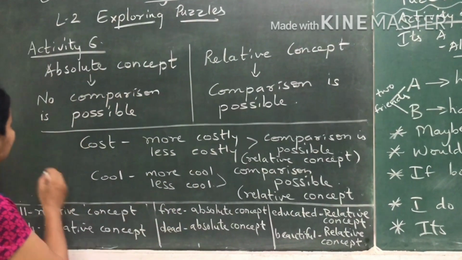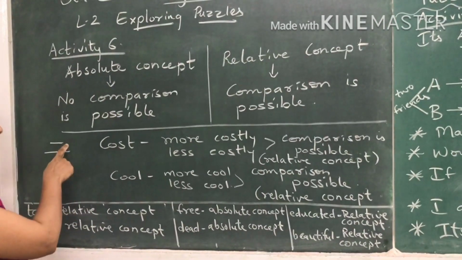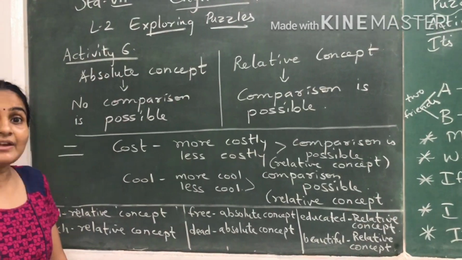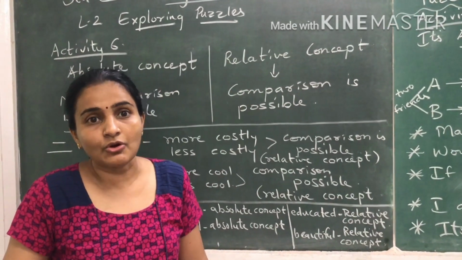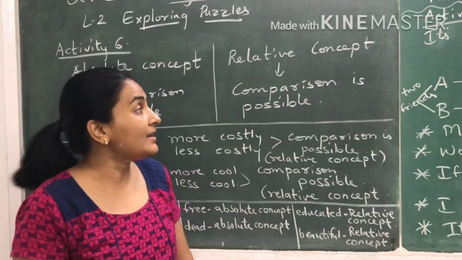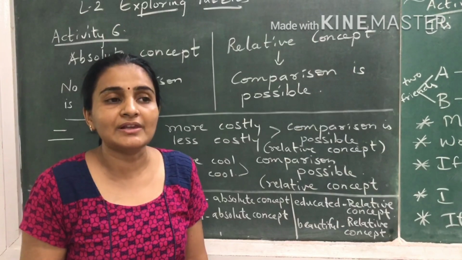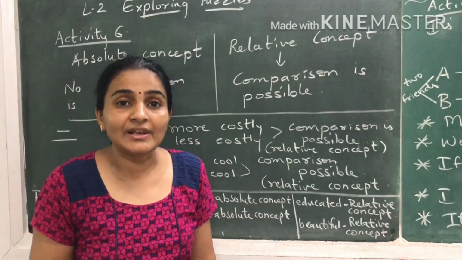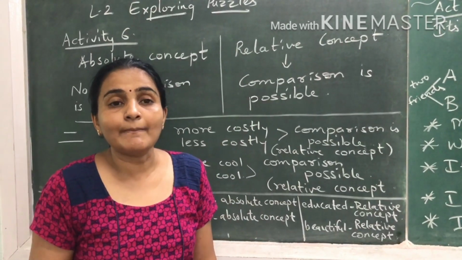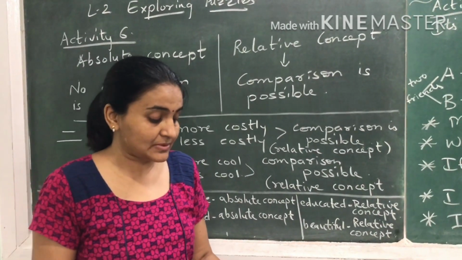Say for example, this is a short line. But if I draw a shorter line than that, this becomes more short. So over here, we cannot say this measure is short or this measure is long. It can be anything. Wherever comparison is possible, it may be more short, it may be less short. Someone may be more tall, someone may be less. So such concepts are called relative concepts.